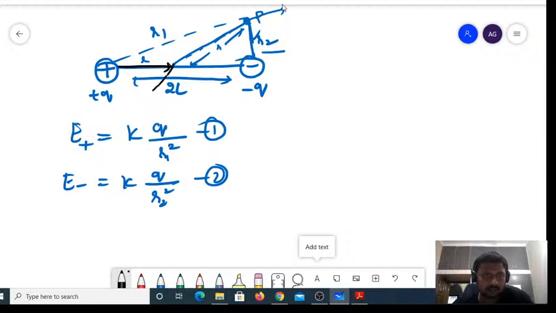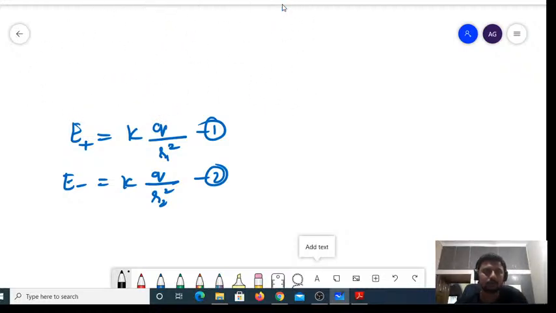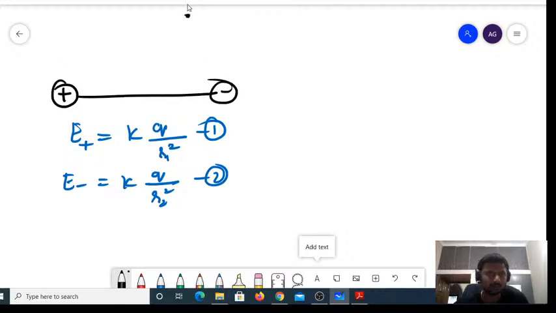let me just extend this one, which becomes a right angle triangle. Now, this is positive, this is negative. This is r.